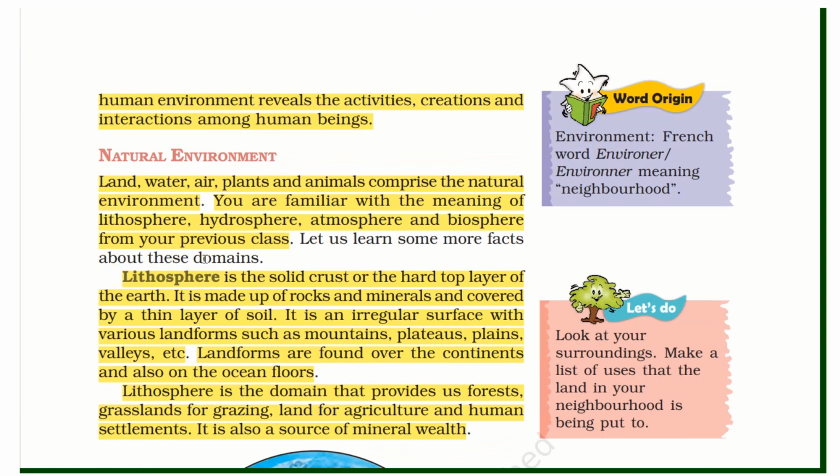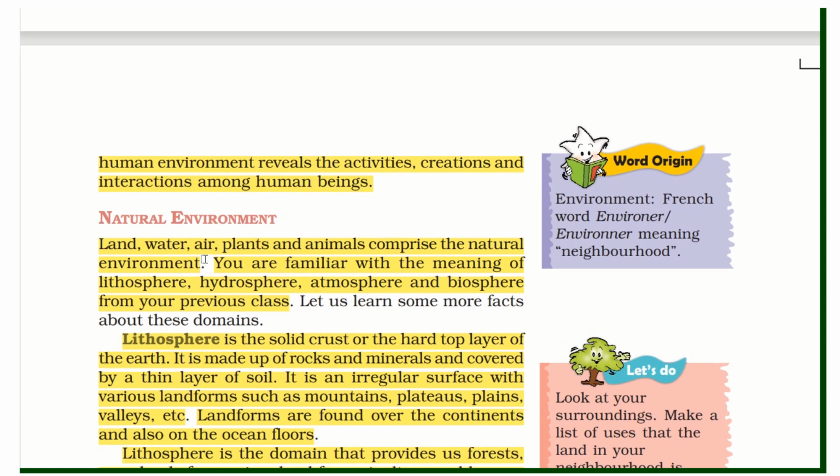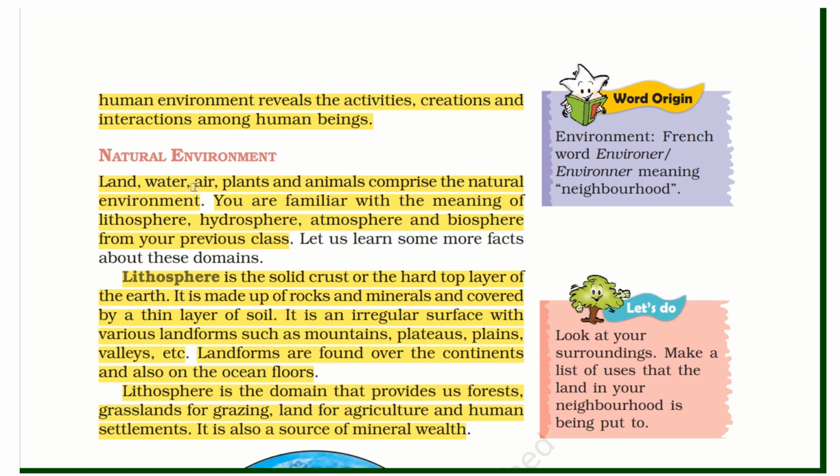First is the natural environment. Land, water, air, plants, and animals comprise the natural environment. You are already familiar with the meanings, right? It means lithosphere, hydrosphere, atmosphere, and biosphere, because we have learned these topics in the previous class, in sixth class NCERT. I have made a video on these topics, so you can refer to those also.